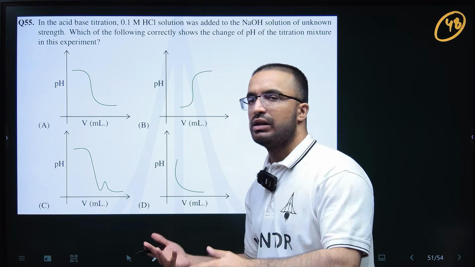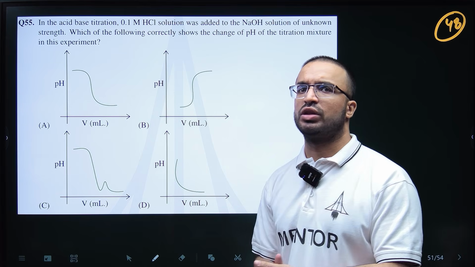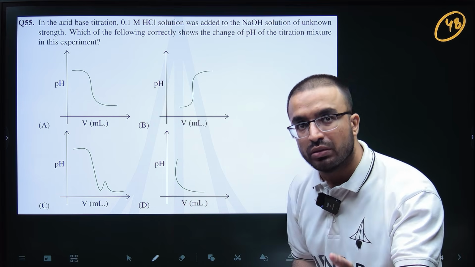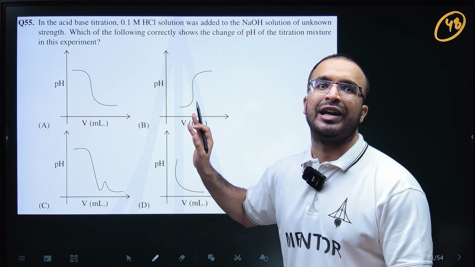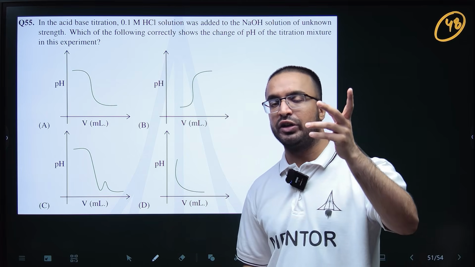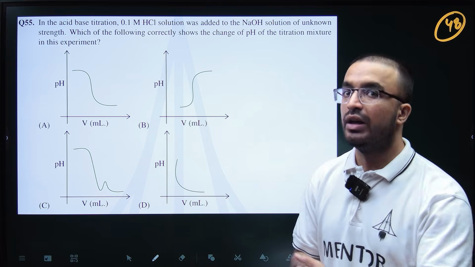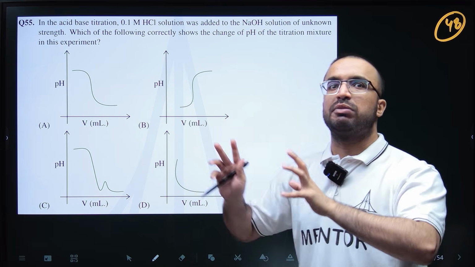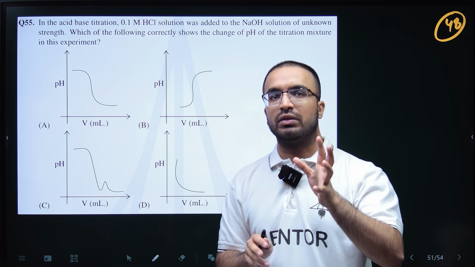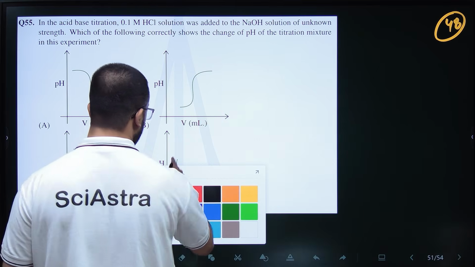The purpose of this question is to tell you that you need to do titrations, acid-base titrations, indicators, methyl orange, phenolphthalein, equivalence point, end point, half of equivalence point. This part of ionic equilibrium we generally leave, so don't do that. Please make sure to do this as well.